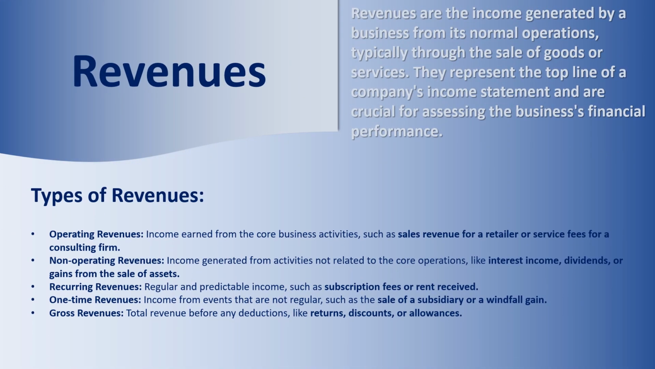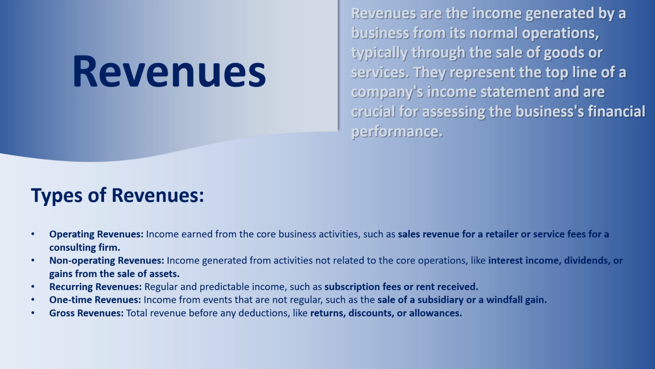Revenues. Revenues are the income generated by a business from its normal operations, typically through the sale of goods or services. They represent the top line of a company's income statement and are crucial for assessing the business's financial performance. There are 5 types of revenues. Operating revenues.